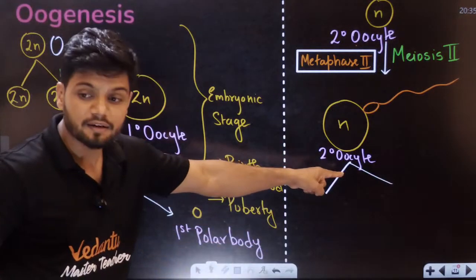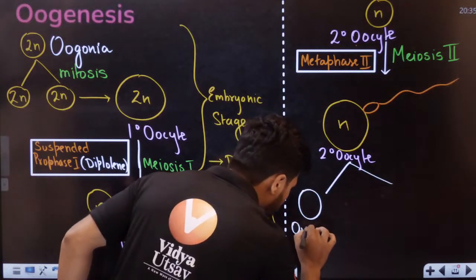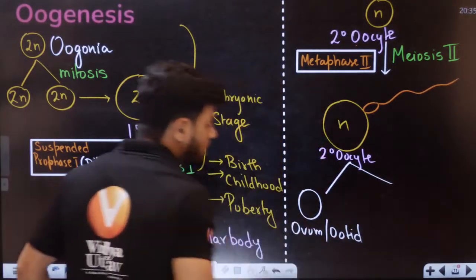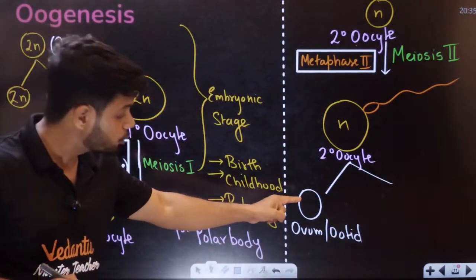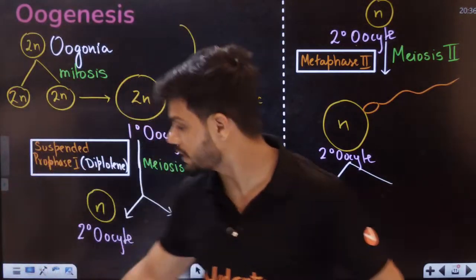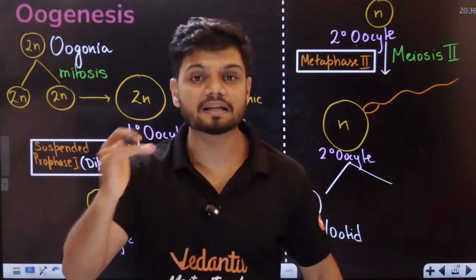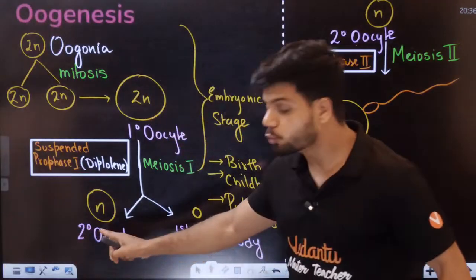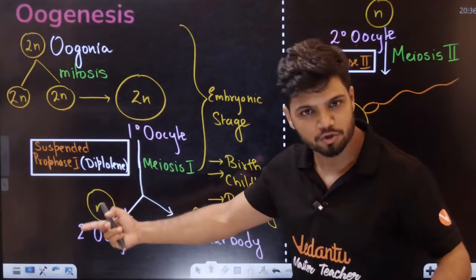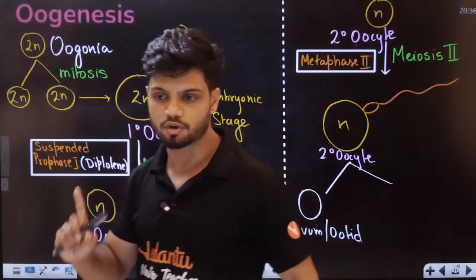This secondary oocyte will release the ovum, or we call it ootid, which is a better word. This is where you use ootid or ovum. You can never say ovum is released in the starting. Ovum is released during fertilization. It is always the secondary oocyte which is released during puberty or during the menstrual cycle. Always remember, students.